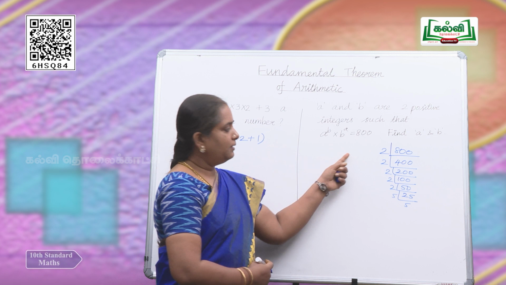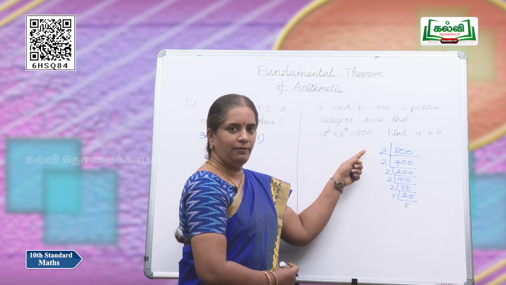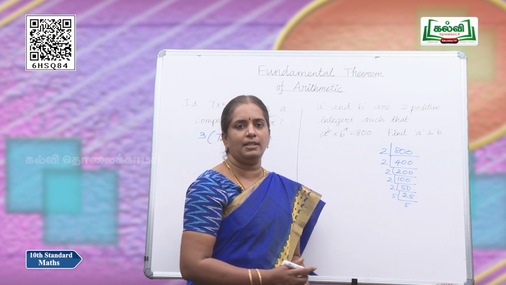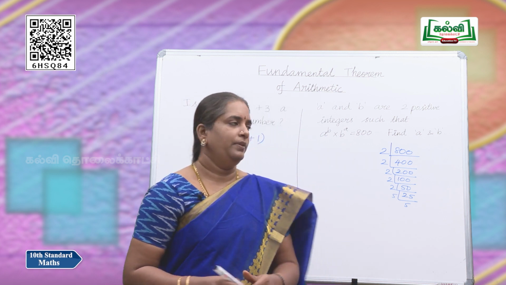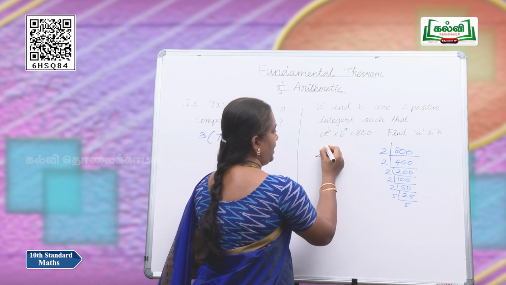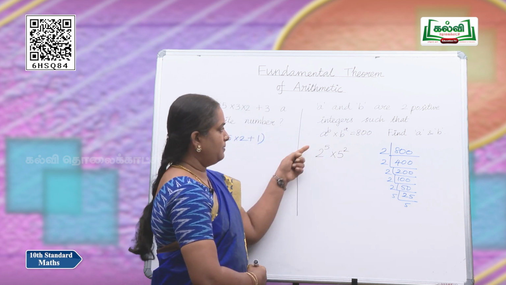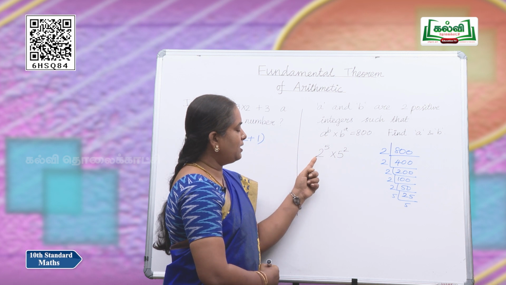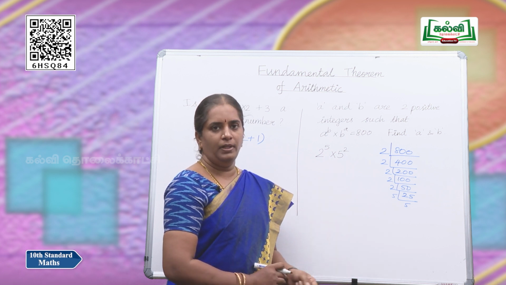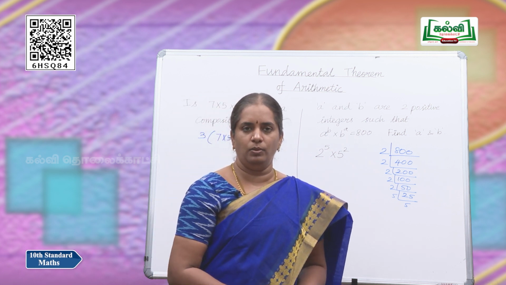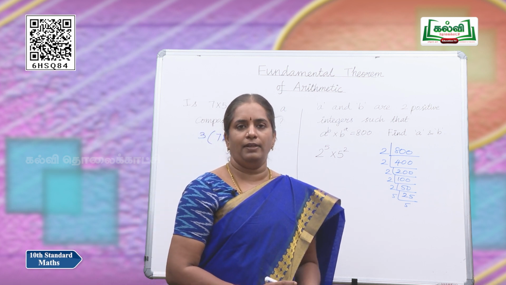So, how can we write this factorization? Yes, as 2 power 5, as 5 2's are there, we can write this as 2 power 5 into 5 power 2. So, as we have written 800 as 2 power 5 into 5 power 2, we are going to observe these. So, here, instead of a power b we have 2 power 5 and instead of b power a we have 5 power 2. So, we can replace a as 2 and b as 5 or vice versa. So, a and b are 5 and 2.